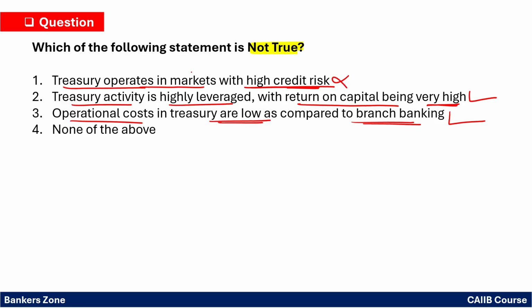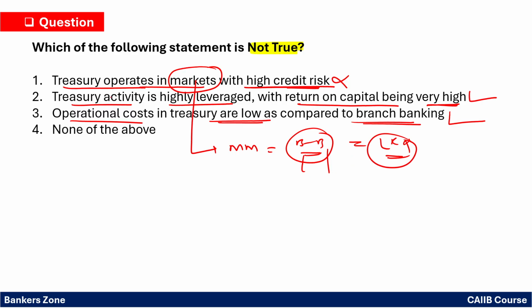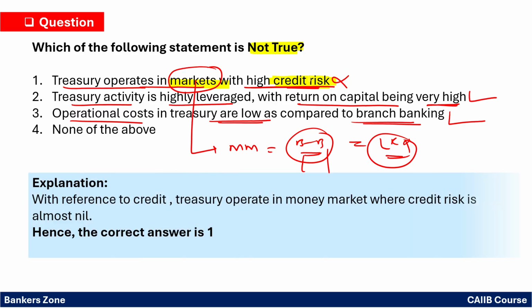Why? Because treasury operates in markets, for example the money market, where bank to bank lending is happening. One bank is lending money to another bank. It can be called term money or notice money. However, there the credit risk is almost nil. So the first option we have to mark, it is the wrong statement. In treasury money market, credit risk is almost nil. So the first is the wrong option. You have to select option number 1.